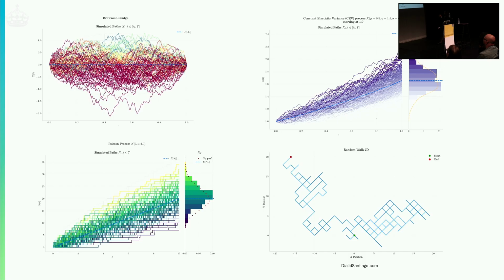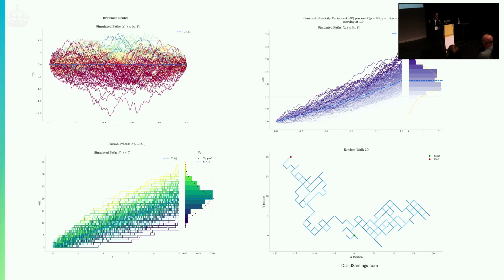But the other elements are still there, the trend and the envelope. This is a constant elasticity of variance process. This is interesting because the solution to the equation is not explicit, but that doesn't matter. We still can do this kind of exploration and we still get the intuition about the process.